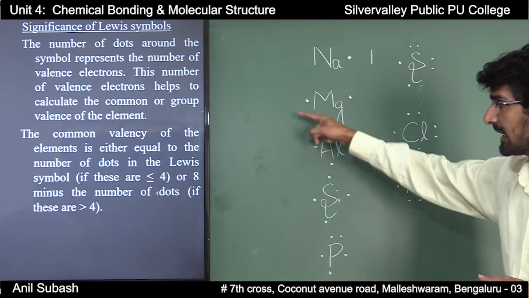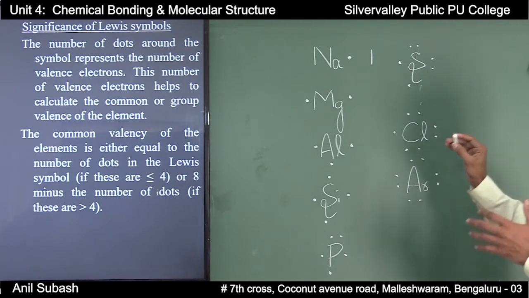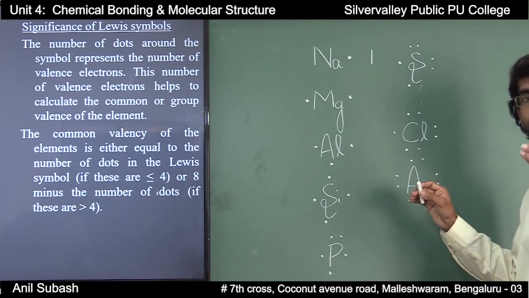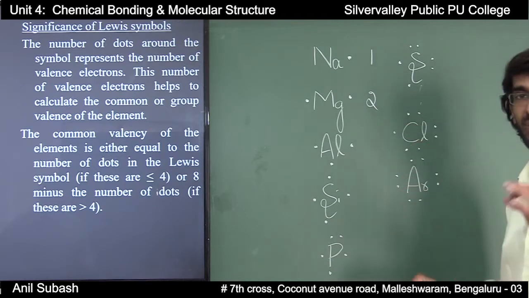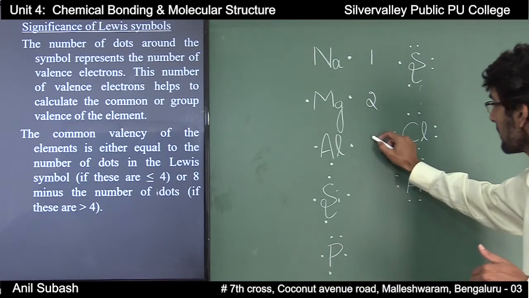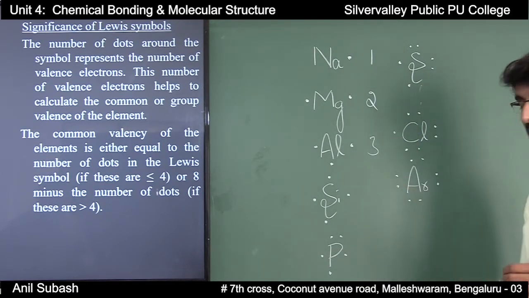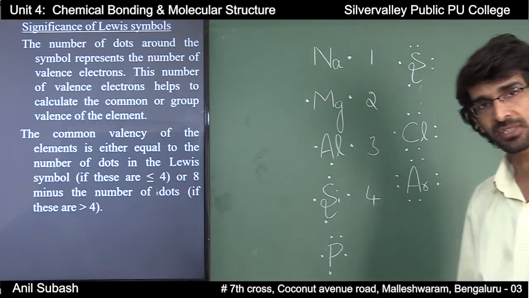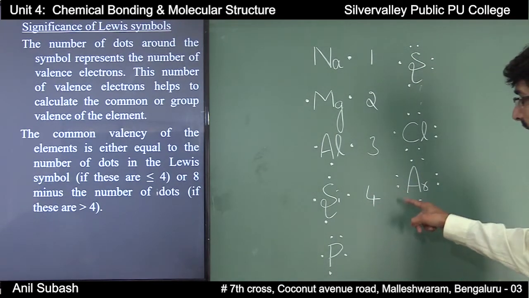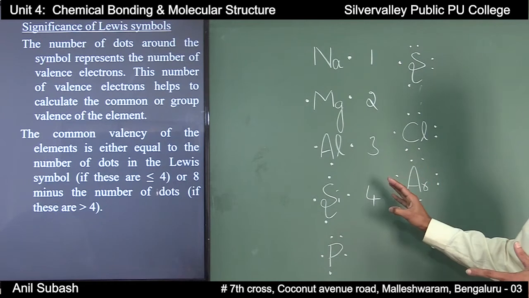And coming to magnesium, the common valency of all the elements which belong to the group of magnesium will be 2. For aluminium, the valency will always be 3. For silicon and all the other elements present below silicon, the common valency will be equal to 4.